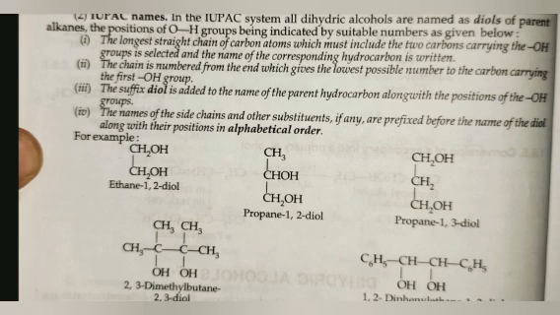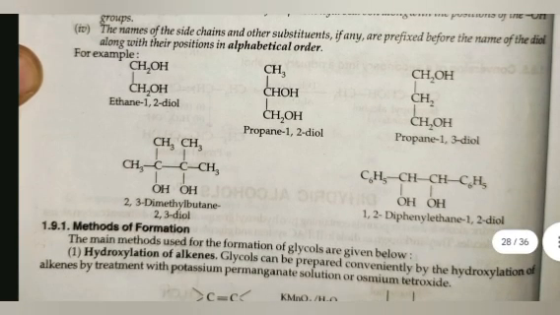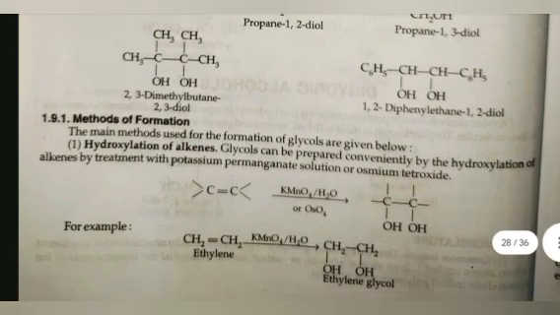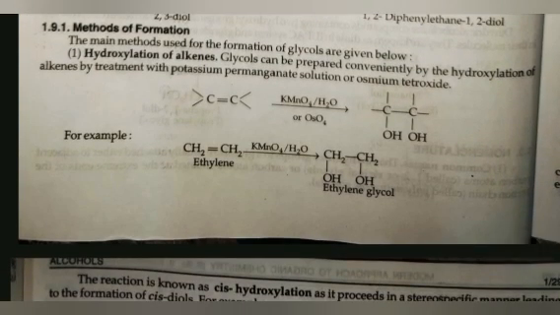Fourth, the names of the side chains and other substituents, if any, are prefixed before the name of the diol along with their positions in alphabetical order. For example, ethane 1,2 diol, propane 1,2 diol, propane 1,3 diol, 2,3 dimethyl butane 2,3 diol, 1,2 diphenyl ethane 1,2 diol. Method of formation. The main methods used for the formation of glycols are given below.